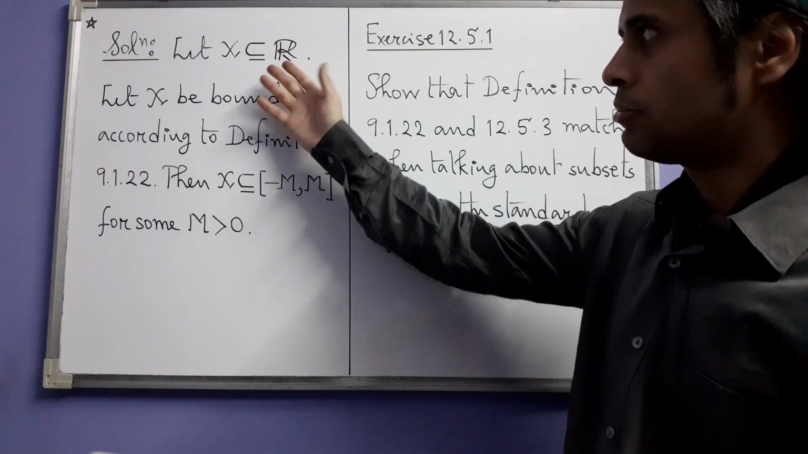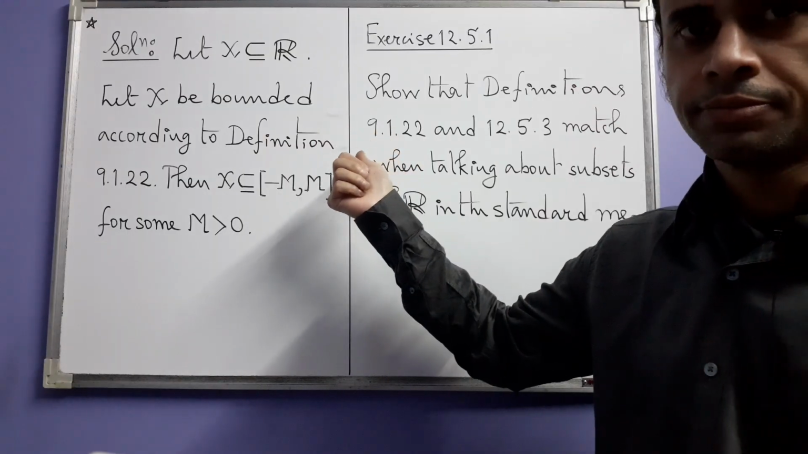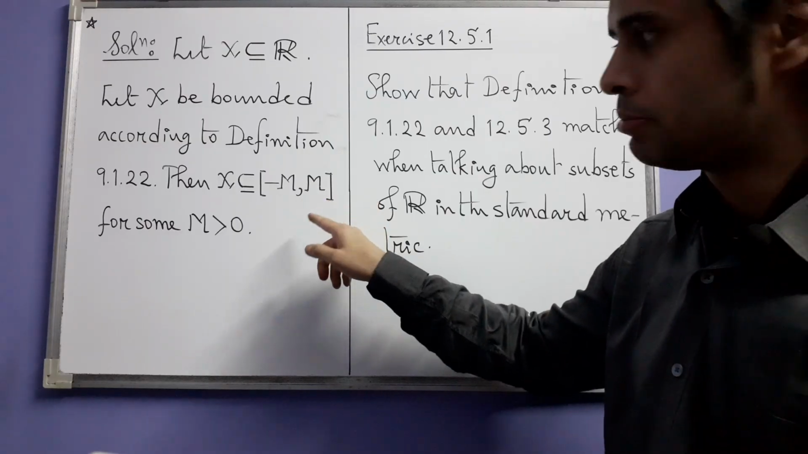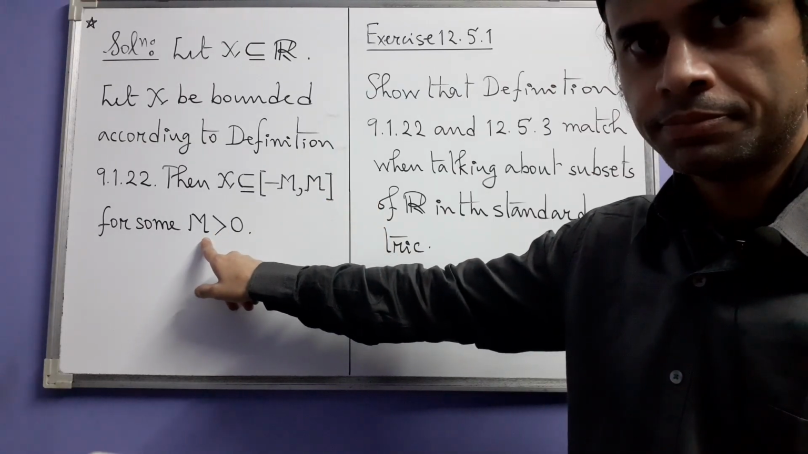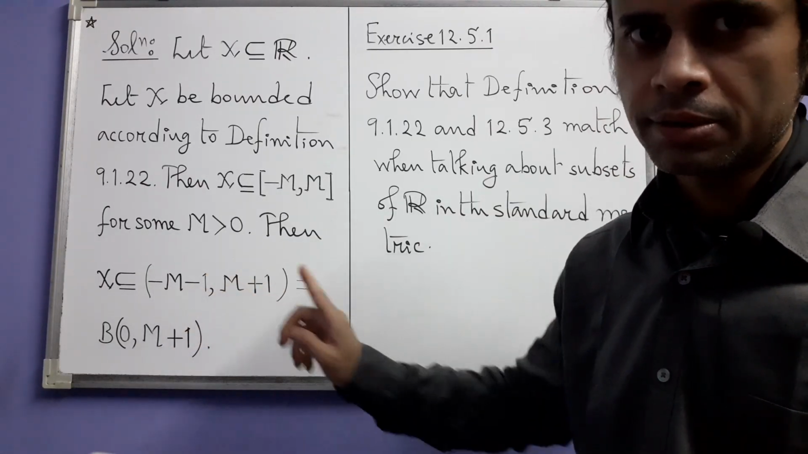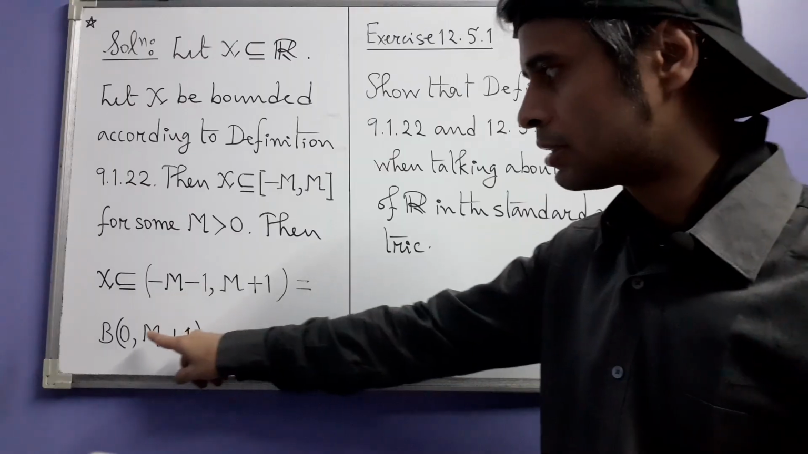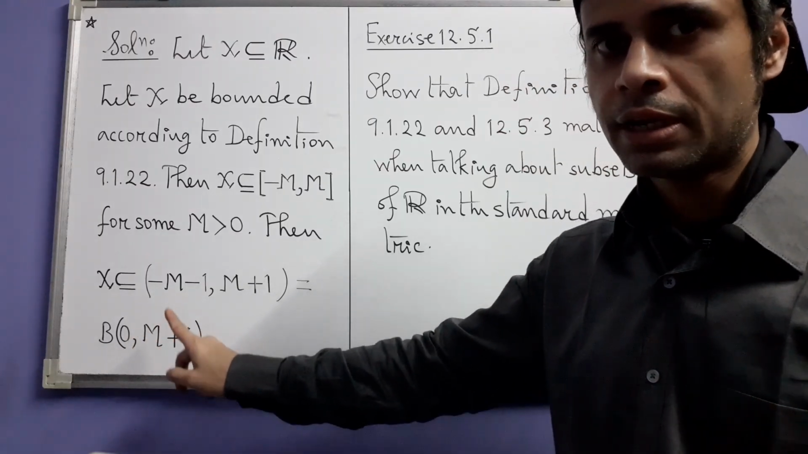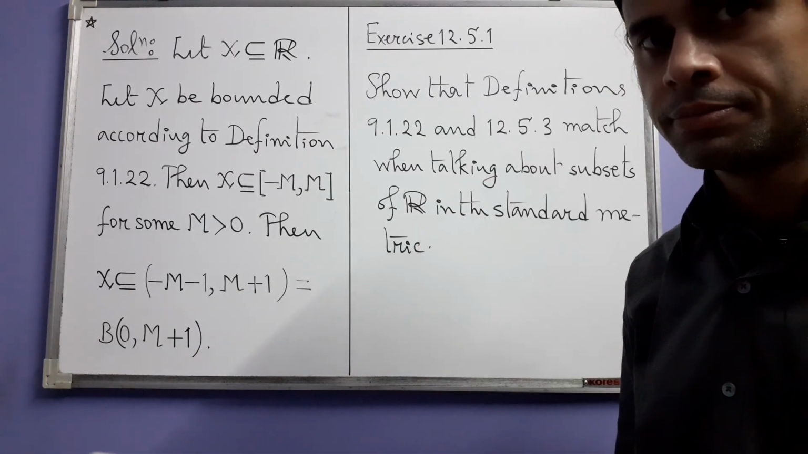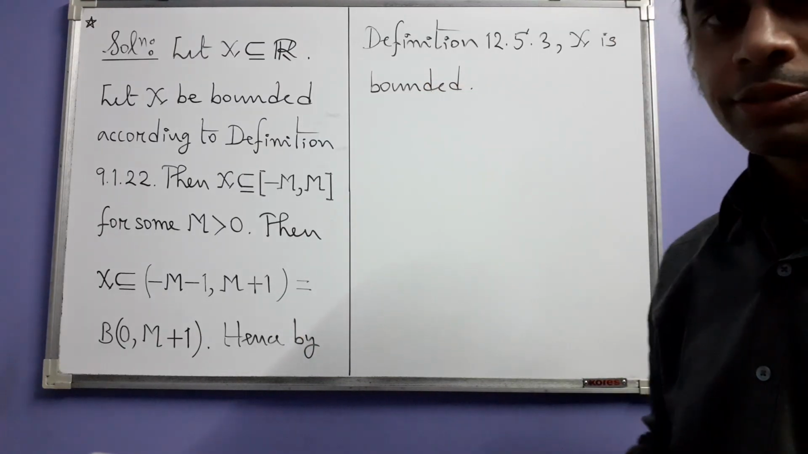Let X be a subset of R, and let's start by assuming that X is bounded according to the old definition. That means X will be contained in a closed interval like this, [-M, M] for some positive real number M. Then X is obviously contained in this open interval also, (-M-1, M+1), because this is contained in this. But this open interval, however, is the open ball centered at 0 having radius M+1. And this is an open ball in R in the usual metric, standard metric. And that is why by definition 12.5.3 also X is bounded.